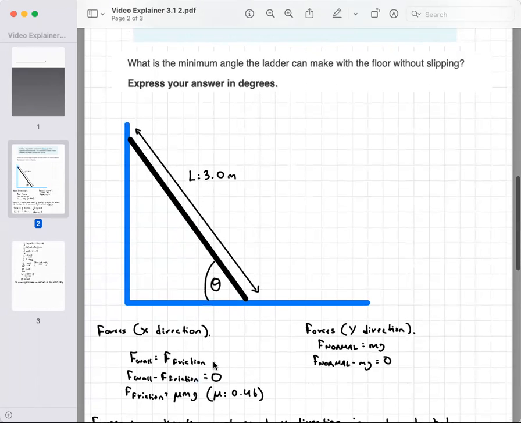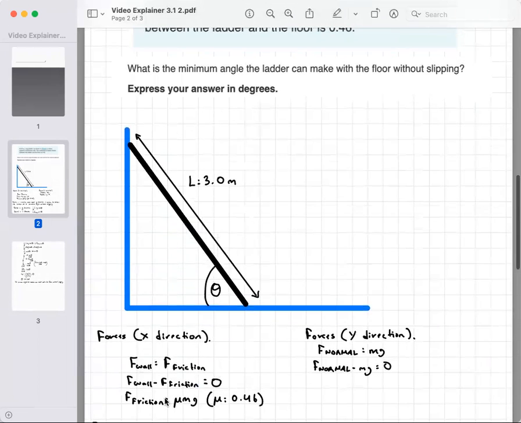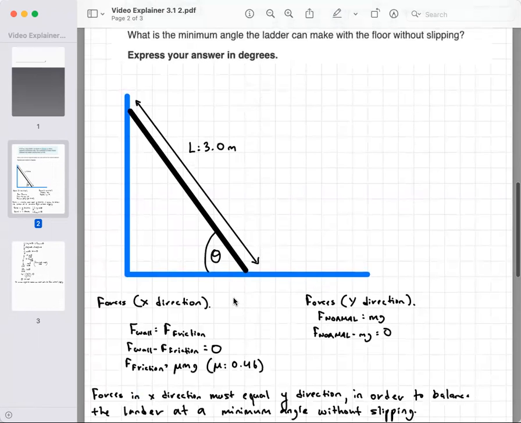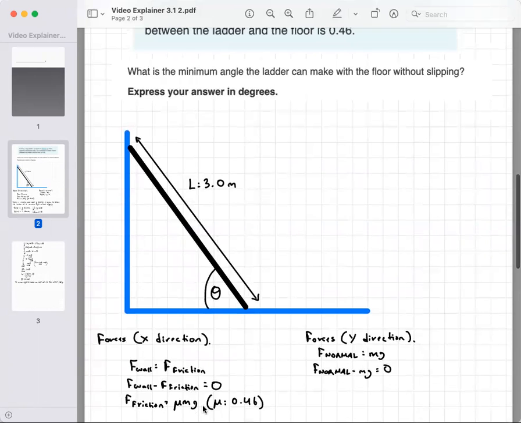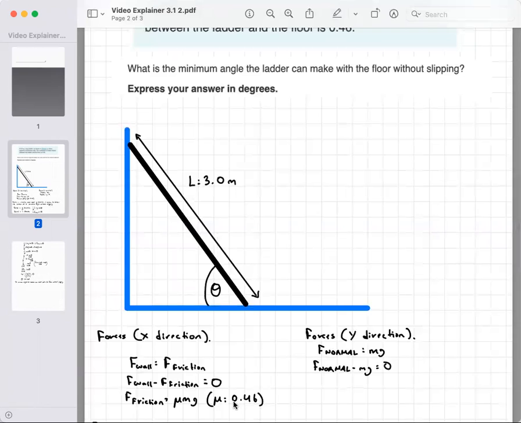And so since they are equal, when we subtract the force of the wall from the force of friction, we're going to get 0. And the force of friction, we can define as the coefficient of static friction times mass times gravity. And in this situation, the coefficient of static friction is 0.46.